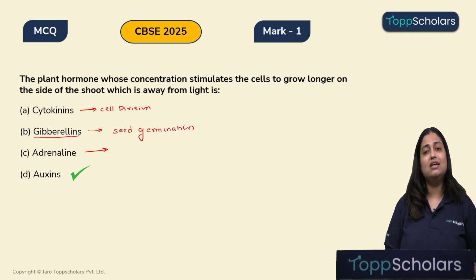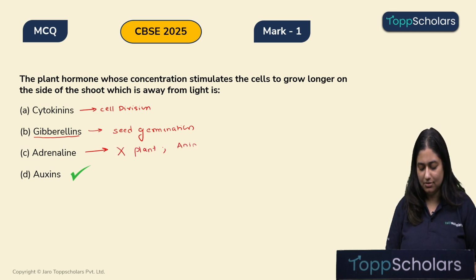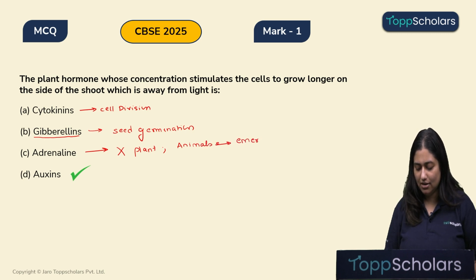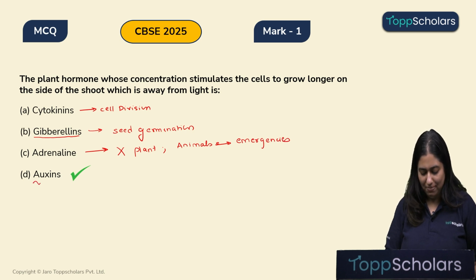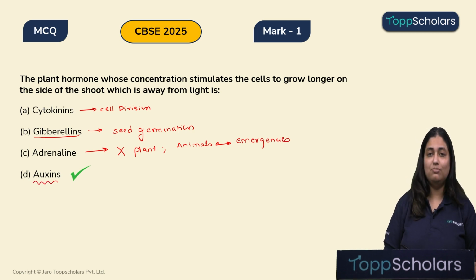Adrenaline, children, is a hormone not found in plants. It is found in animals, that helps in protecting our body during emergencies. So, by eliminating the first 3 answers, we come to the auxins.